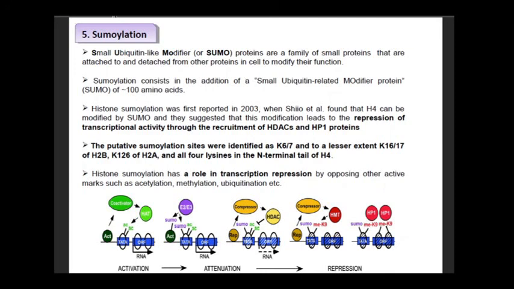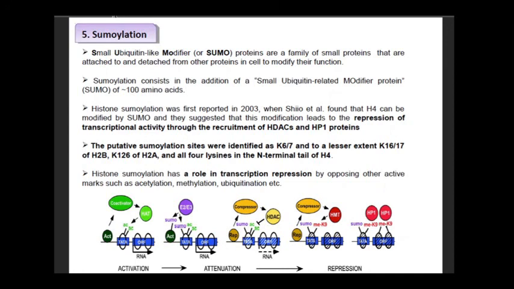Sumoylation is modification by the small ubiquitin-like modifier, or SUMO. SUMO proteins are a family of small proteins that are attached to and detached from proteins in the cell to modify their function. Sumoylation consists of the addition of small ubiquitin-related modifier proteins of around 100 amino acids.